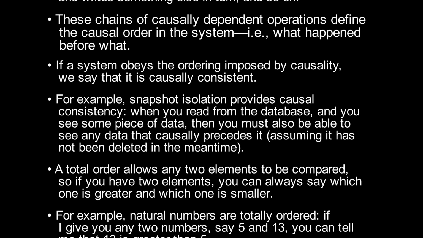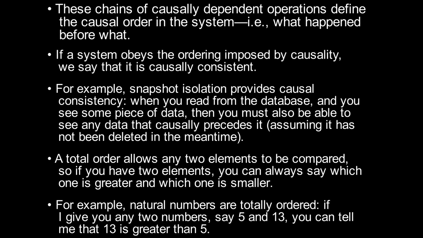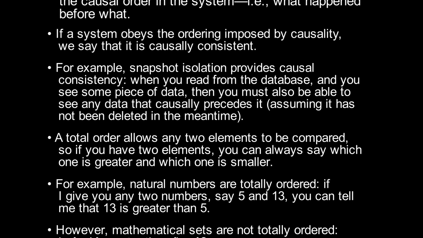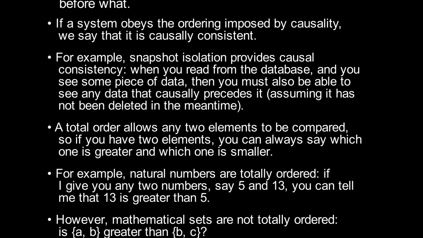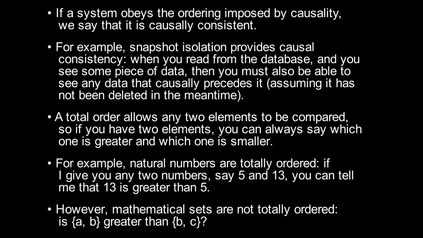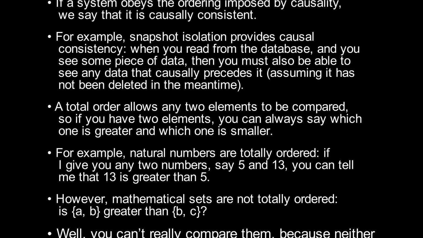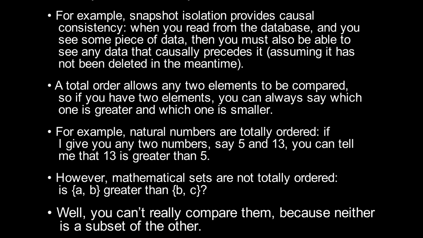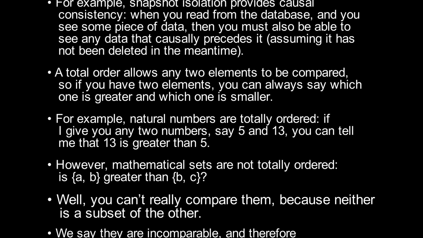A total order allows any two elements to be compared. So if you have two elements, you can always say which one is greater and which one is smaller. For example, natural numbers are totally ordered. If I give you any two numbers, say 5 and 13, you can tell me that 13 is greater than 5. However, mathematical sets are not totally ordered.